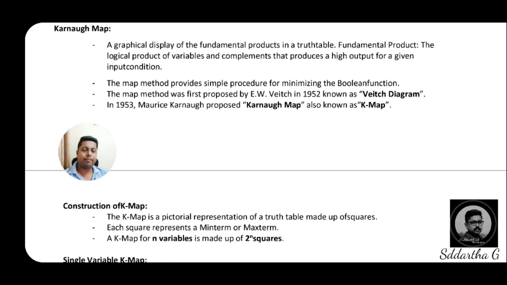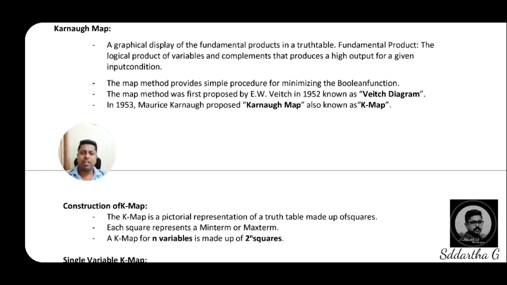Usually we have a chance to write the K-map for a single variable, 2 variable, 3 variable, 4 variable, up to n variables. But for your syllabus, they given 1 to 4 variable K-maps.